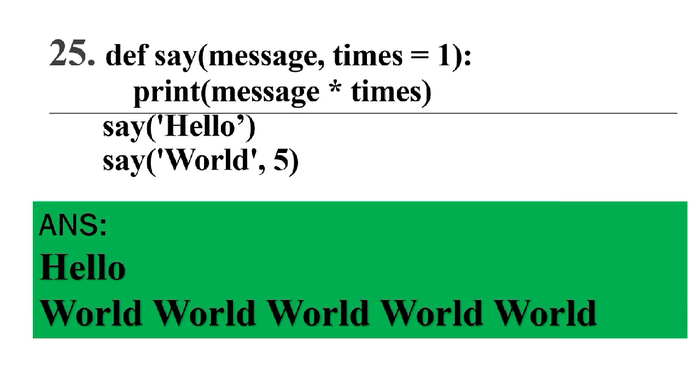So it prints hello one time, because message star times means message will be printed one time. But look at the second function call, world 5. So message is world and times takes the new value 5 by overwriting 1. So world will be printed 5 times. So the answer is hello one time, world 5 times.